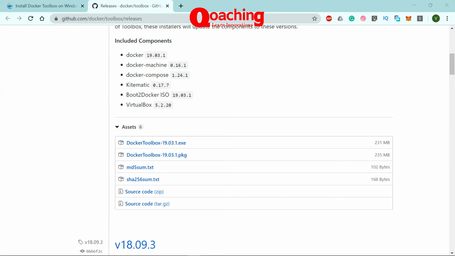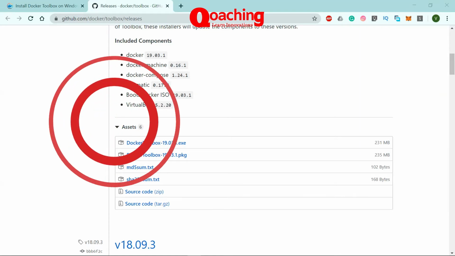What Toolbox does is install VirtualBox at the back end, run a Linux machine on top of it, and then run Docker on that Linux machine, which you can then access. So you are actually running Docker on a Linux virtual machine on Windows. That is how you can run Docker on a Windows machine which is not Professional or Enterprise edition, and we'll see in some time how it really works.